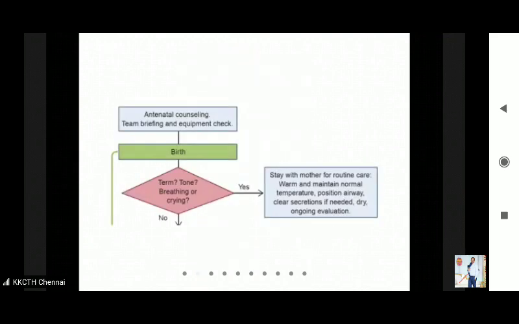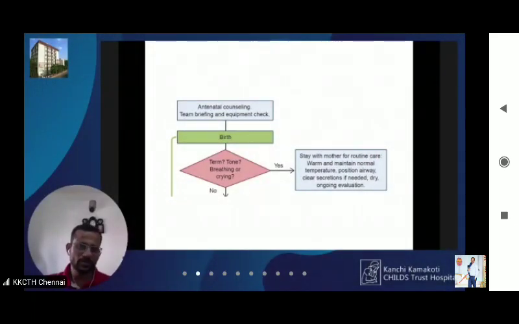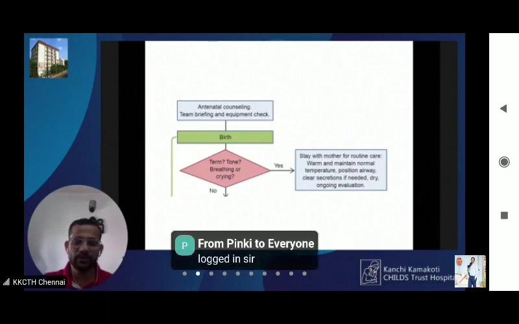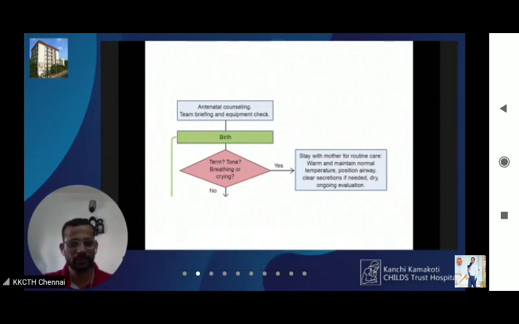When you start resuscitation, the topmost important requirement is that you need to do antenatal counseling. If time permits, you have to talk to the mother, identify the risk factors, and put the mother and family at comfort. Team briefing is important. Team briefing means you identify the team leader, identify the helpers, first and second, assign their roles, and then do a proper equipment check. Then comes the most important event, birth. The questions asked after birth, we will discuss later. So first, let us discuss what is team briefing.